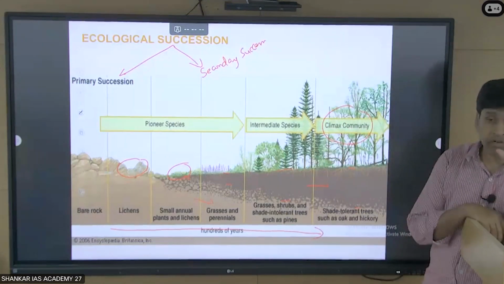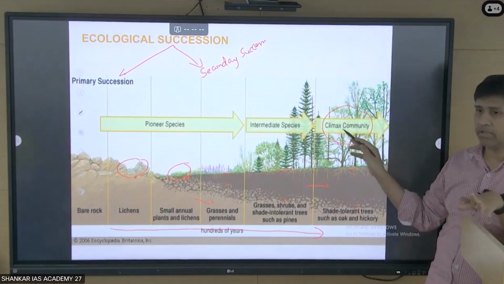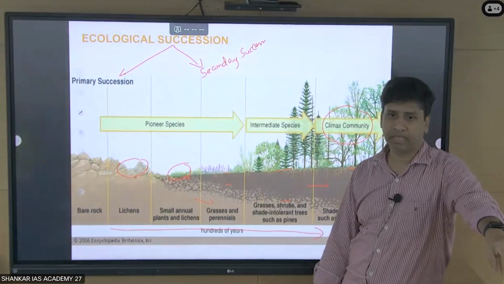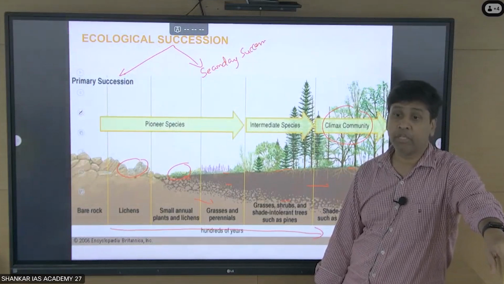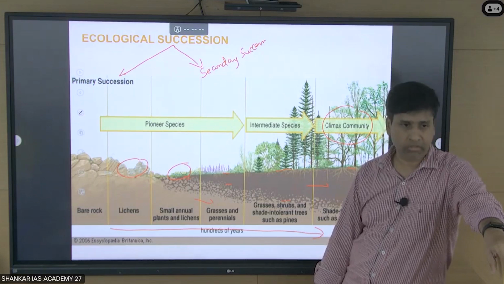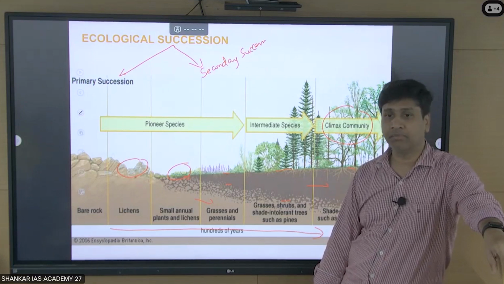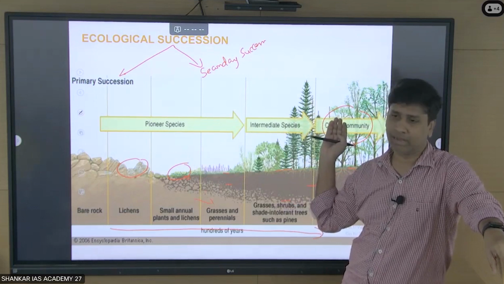Listen here, when I use the word community, it means plants and animals. All the plants and animals together are called a community. A climax community is the best plants and animals adapted to the best climate. The biotic and the abiotic have come to equilibrium. According to the water, air, soil and whatever abiotic conditions, you will find the best biotic, all the plants and animals. That is called the climax community. It would have taken many years, or thousands of years, to reach it.